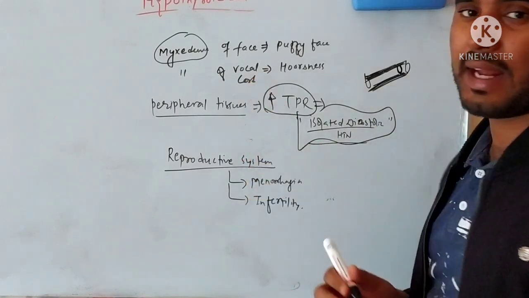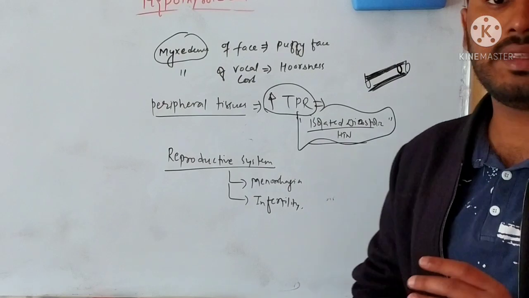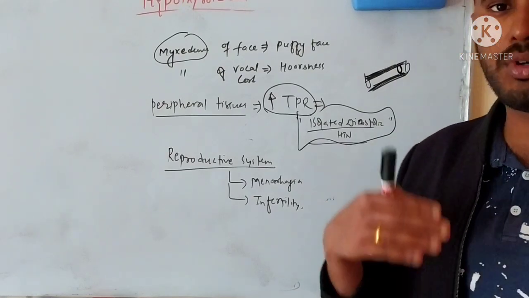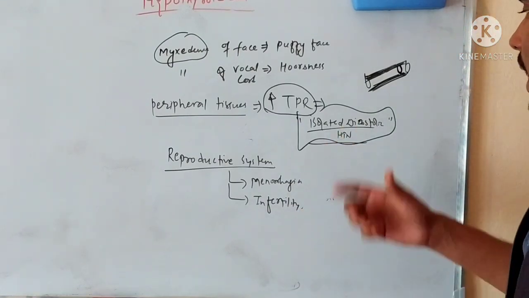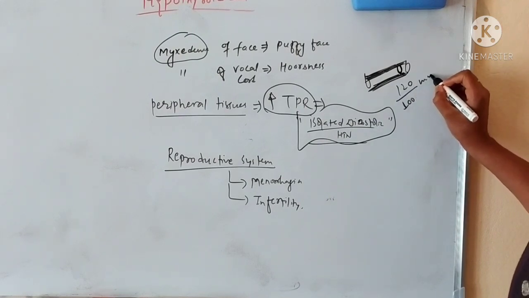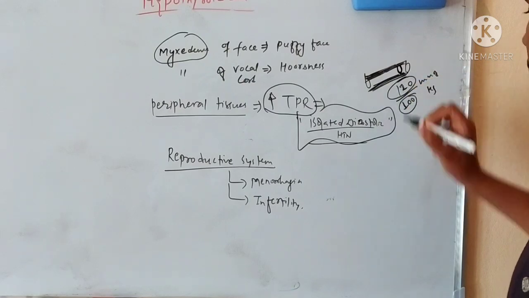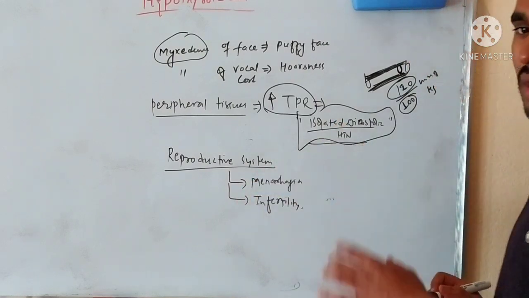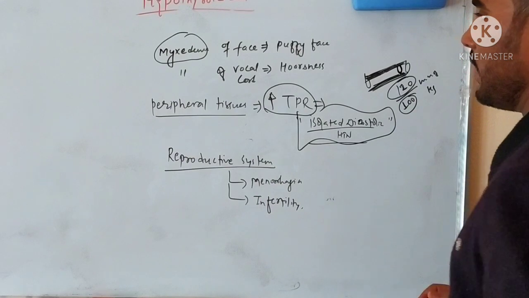Correct that: in hyperthyroidism I told you that there was isolated diastolic hypertension, that was wrong. In hyperthyroidism there will be hypertension of both systolic as well as diastolic, but here there will be only diastolic hypertension. For example, 120 upon 100 mm of mercury. That is, the systolic blood pressure will be normal, but the diastolic blood pressure is increased. And in the reproductive system, there will be excessive blood flow during the menstrual phase, that is menorrhagia, and there will be infertility in the person also.